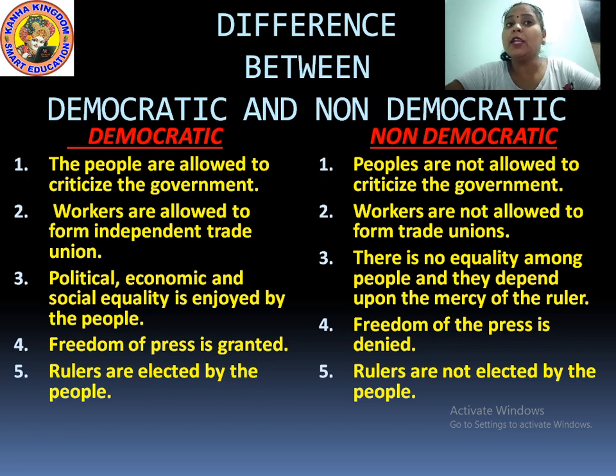Next is political, economic and social equality is enjoyed by the people. Now what does it mean? It means that every person is free to enjoy any sort of freedom they want. Dear students, as I am a teacher, if I want to go into a political line, I want to become a leader to govern the nation, in that scenario I can easily apply for the post of a leader.